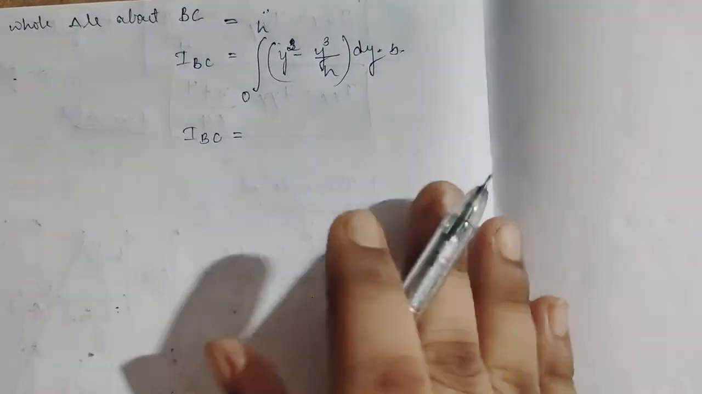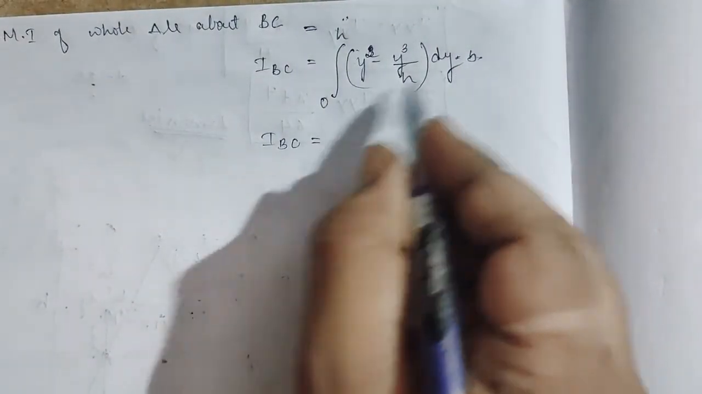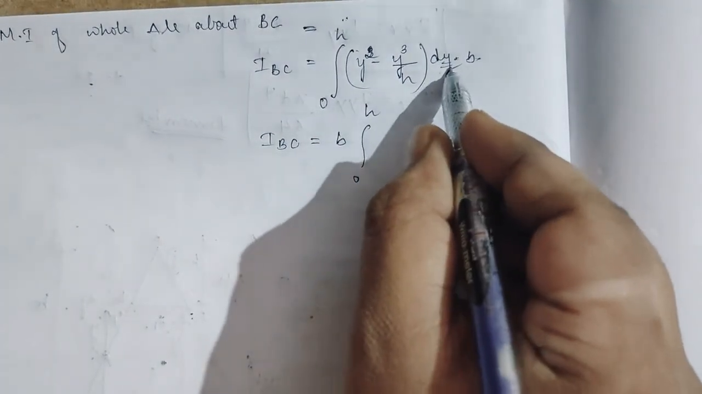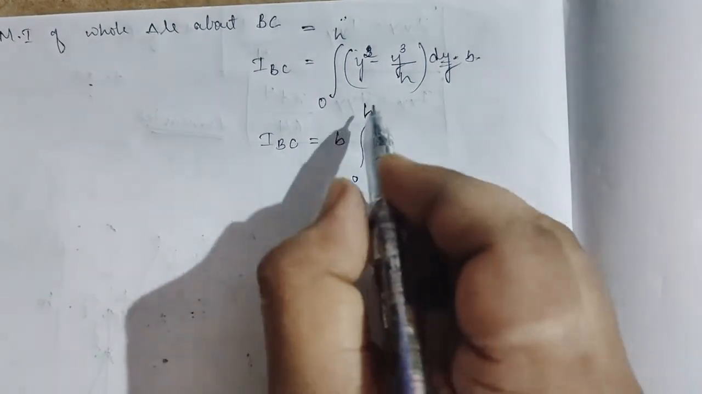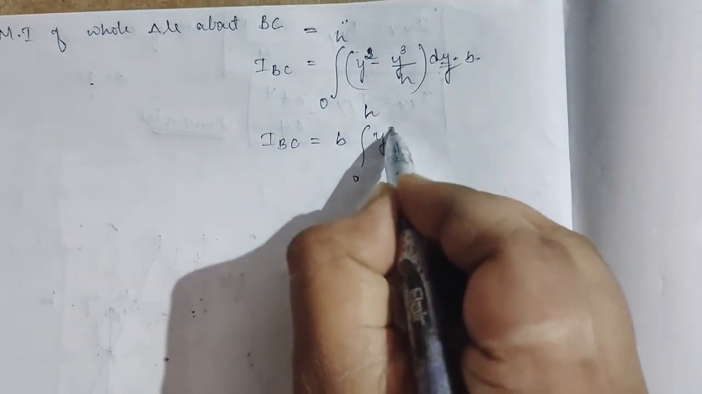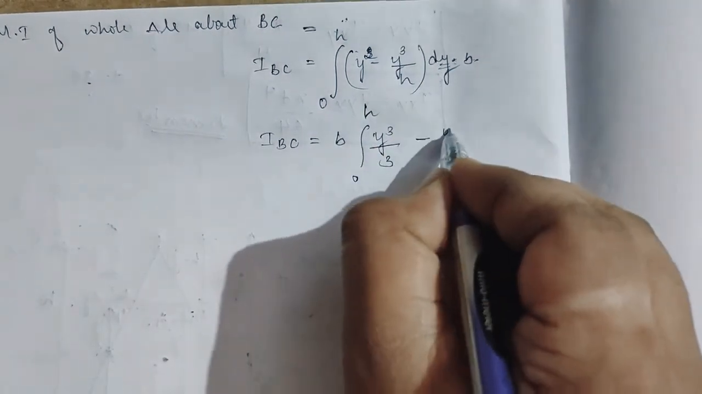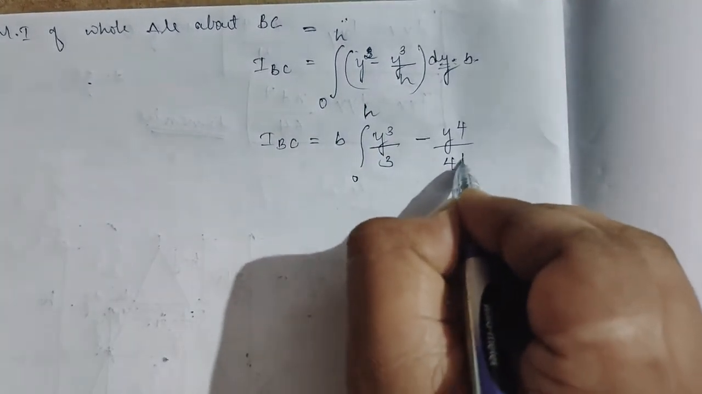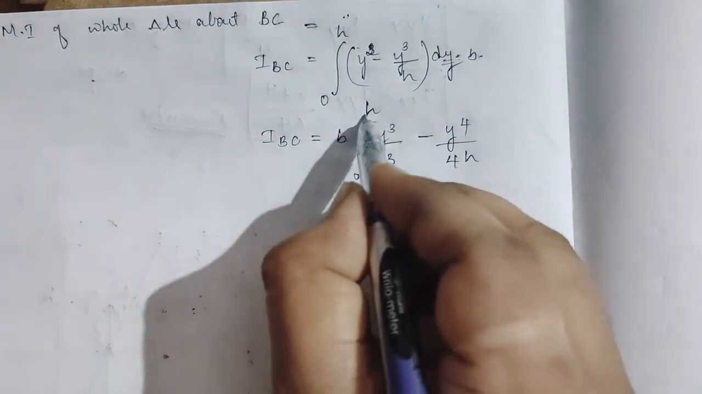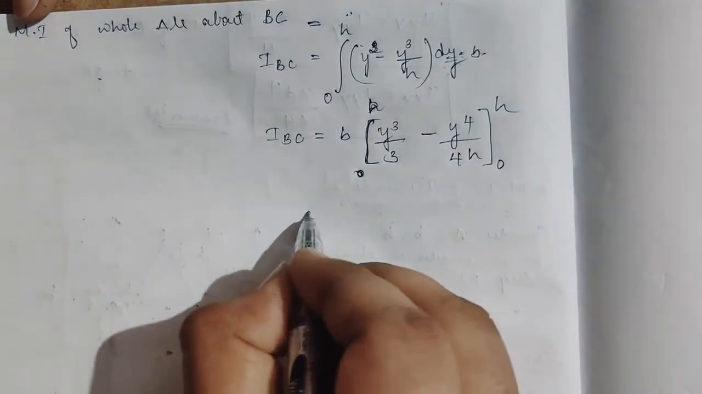IBC means the moment of inertia of the triangle about BC. I'll take this b in front, so b, 0 to h. In it, y is the function, so integrating dy, y square will be y cube by 3 minus y to the power of 4 by 4h. So I integrated here only, from 0 to h.